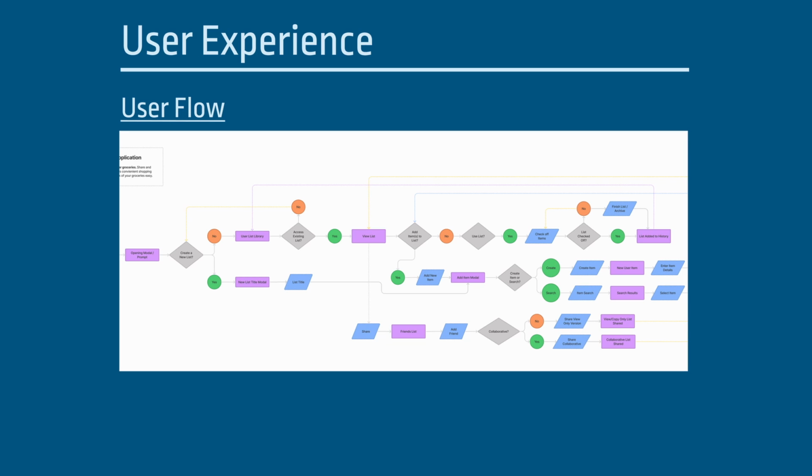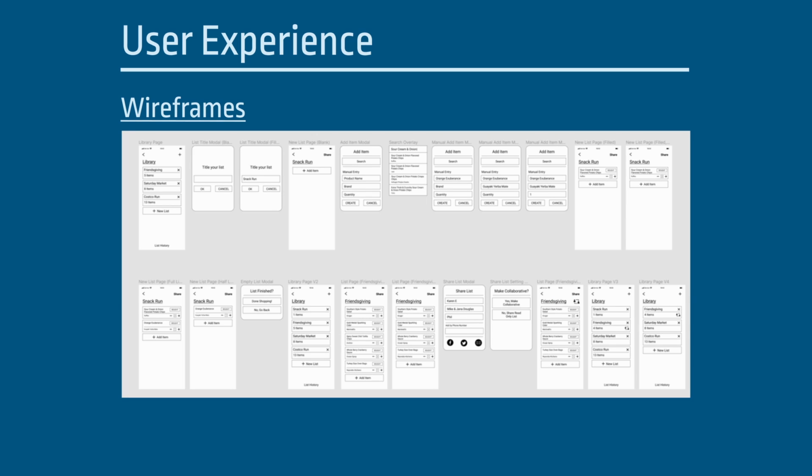The next step was to plot out all the ways a user could navigate through a list-keeping app. I did this by creating some user flows. Here we can see the steps and actions a user might take while in the app. Through refining my user flow, I was able to create a series of design wireframes. These wireframes only included main functionality and page flow, but did not contain any stylistic choices.